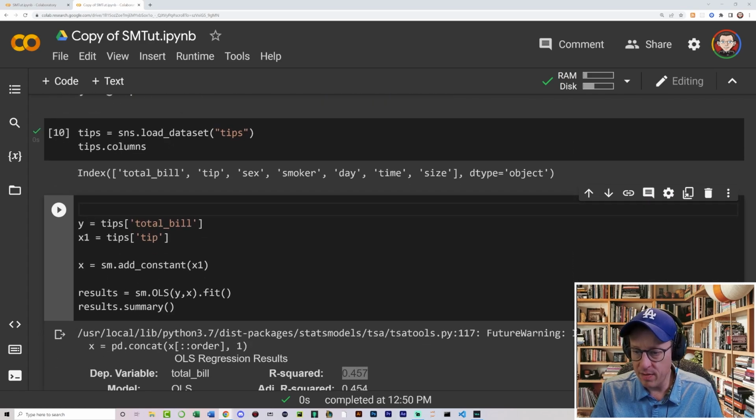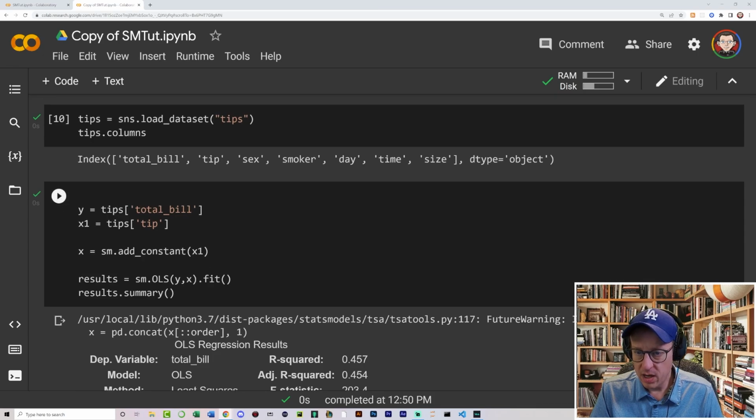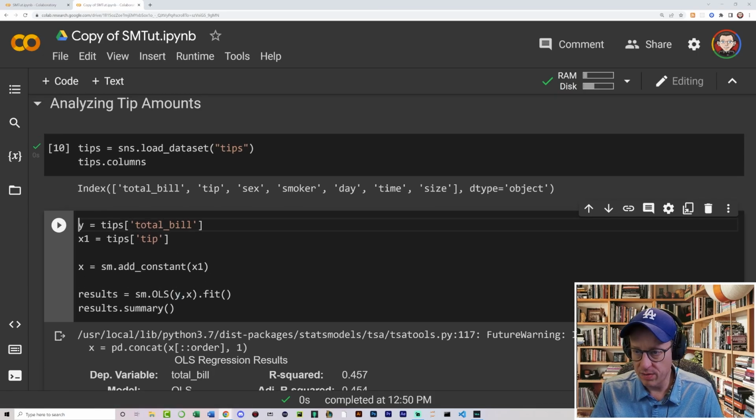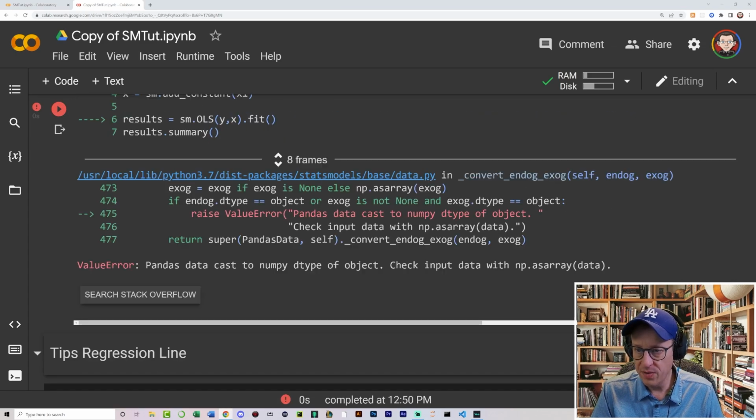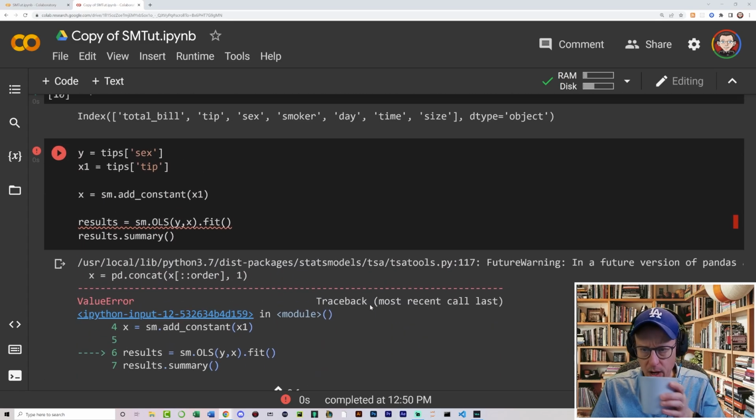Okay, so we have, and this is really what I do a lot of, is I go and test different things to see which is going to provide me with the best regression line. And I normally look here to make my judgment. So here we have our total bill. So we have 0.457. Let's say that we think that whether it's a male or a female, that's going to have a lot of bearing on the tip amount. And why didn't that give me what I want?